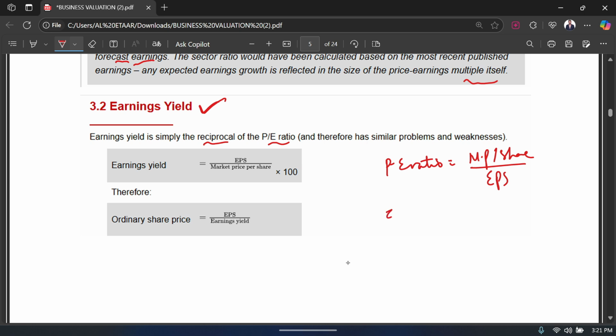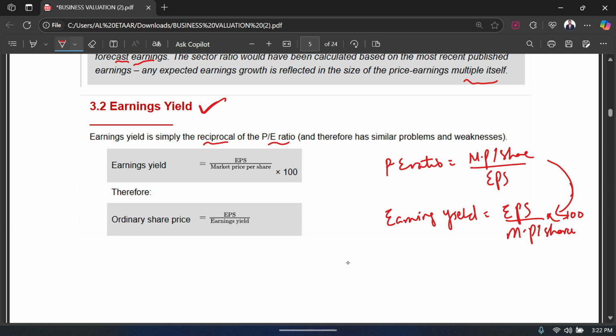Now, if I were to calculate the earning yield, what did I say? That earning yield is just the reciprocal of the PE ratio, which means it's going to be EPS over market price per share. So you can see that this is just the reciprocal of the PE ratio. Okay, that's it. So very easy to remember the formula, and don't forget that you times it by 100 because it's a ratio. So you times it by 100 and you get your earning yield.